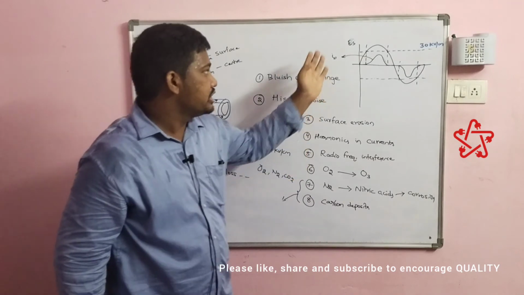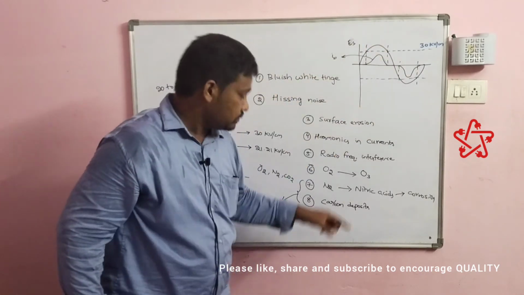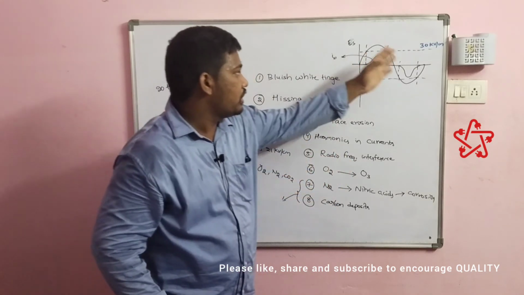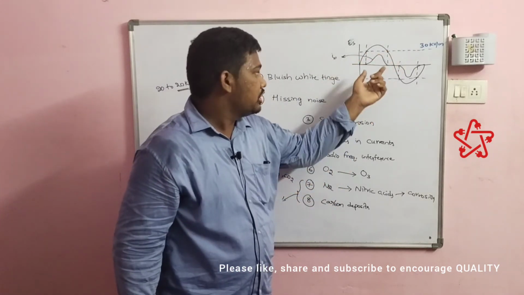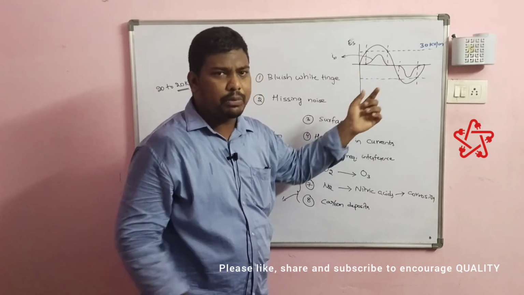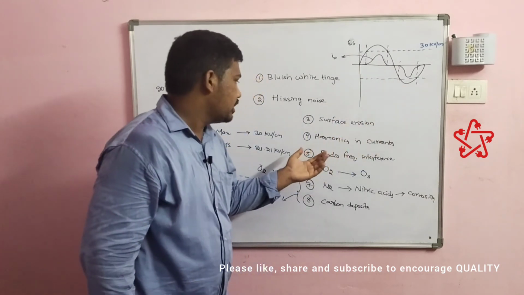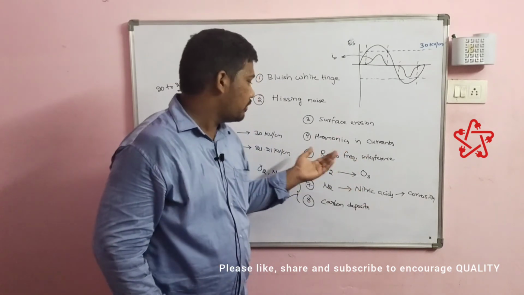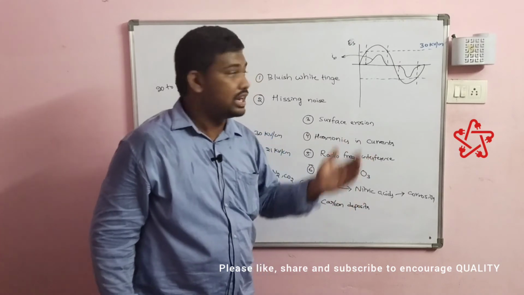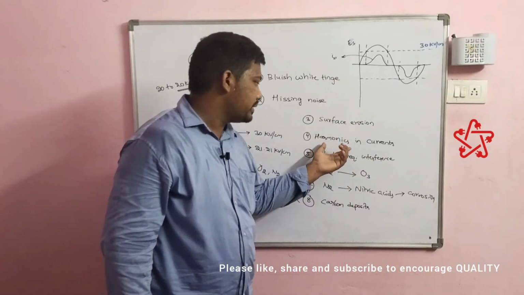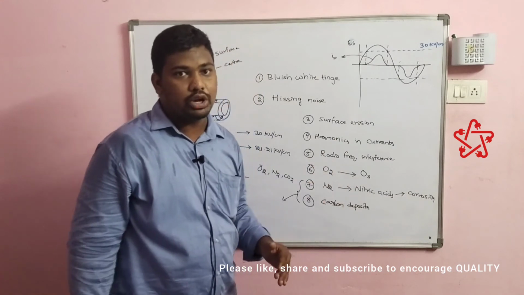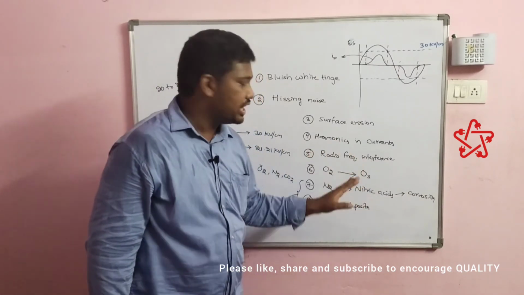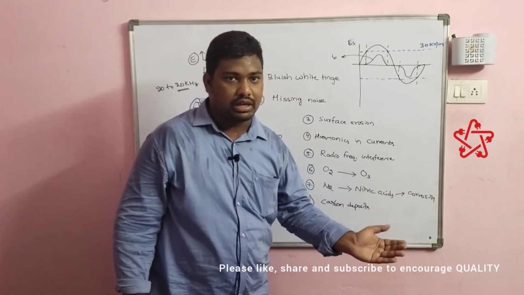Fourth point, we have already seen the electric field intensity at the surface. If we draw the corona discharge, it will be non-sinusoidal, approximately like a peaky sinusoid. If we give this peaky sinusoid to Fourier, it will divide into fundamental as well as harmonic components. So we can experience harmonic components. Due to these harmonic component frequencies, if they fall into the radio frequency range, we can experience radio frequency interference.